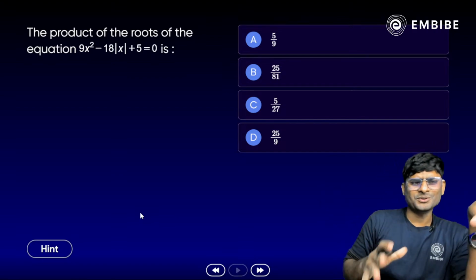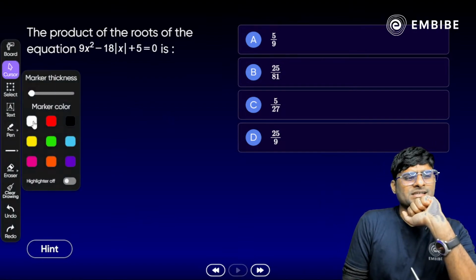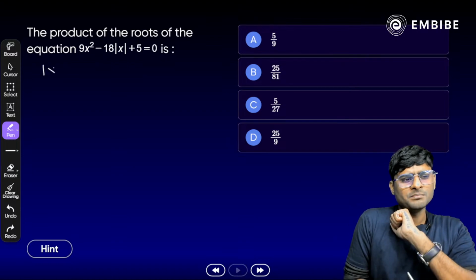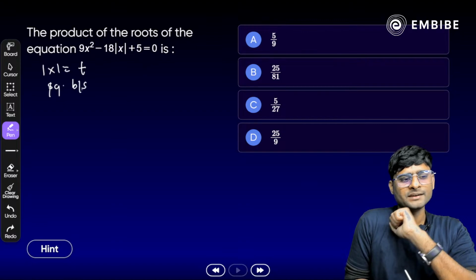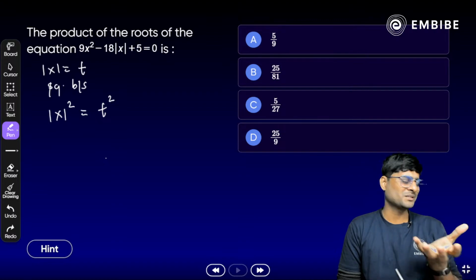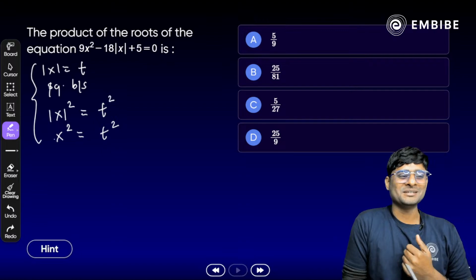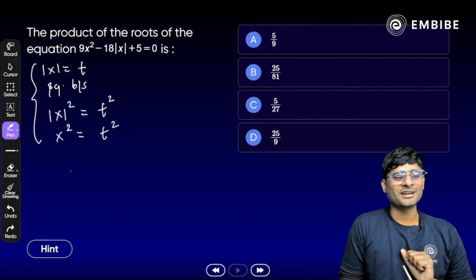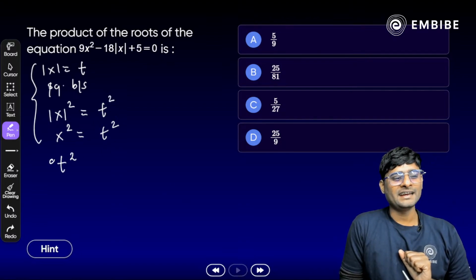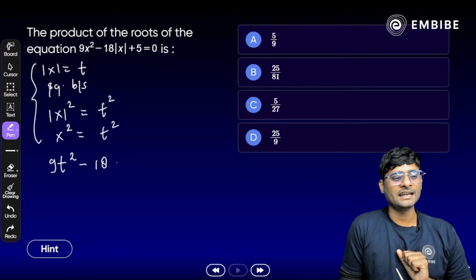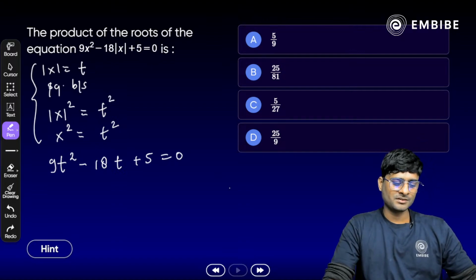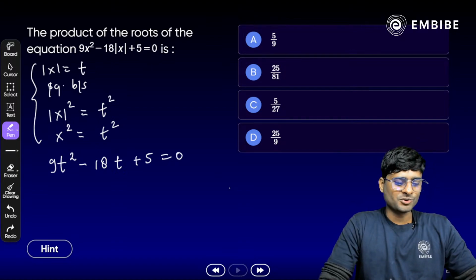Okay, we already know the modulus property. Yes, if we have mod of x equal to t, if we do the squaring both sides, what we get here? Mod of x square is equal to t square. And what is mod of x square? It's always positive here. So we can assume x square is t square. Now your equation will become what here? It is 9t square minus 18t plus 5 is equal to 0 here. Try to find out the solution here.